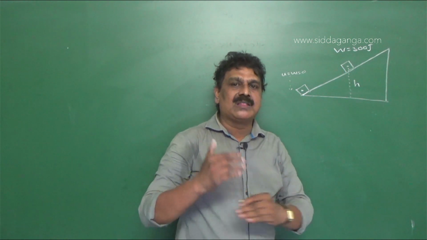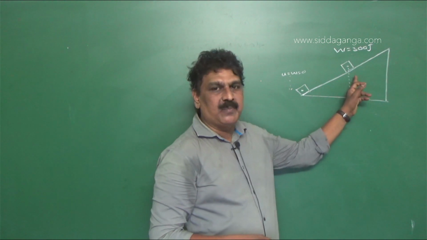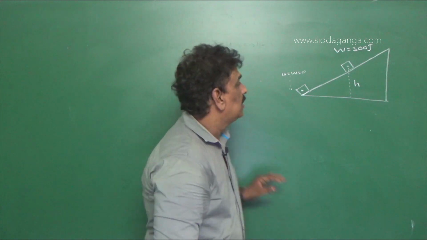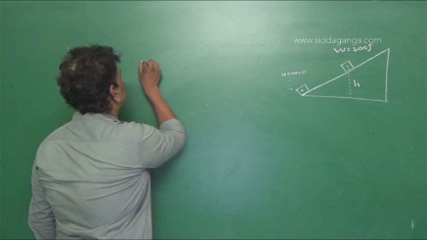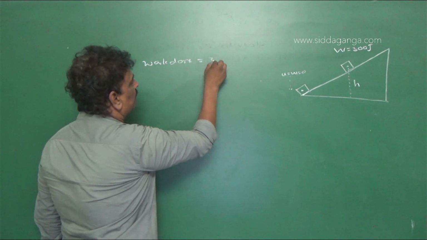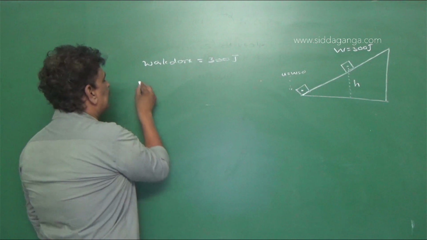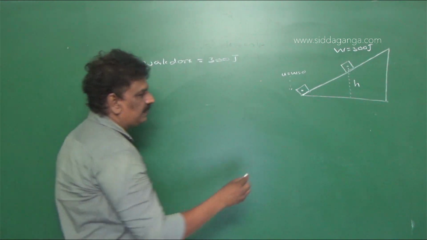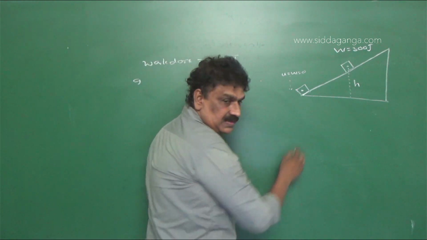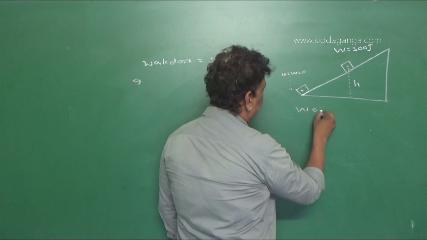The work done on the body must be equal to the gain in potential energy of the body. So here we have work done on the body equal to 300 joule. Let us find the gain. So what is to be found? Work done against friction.